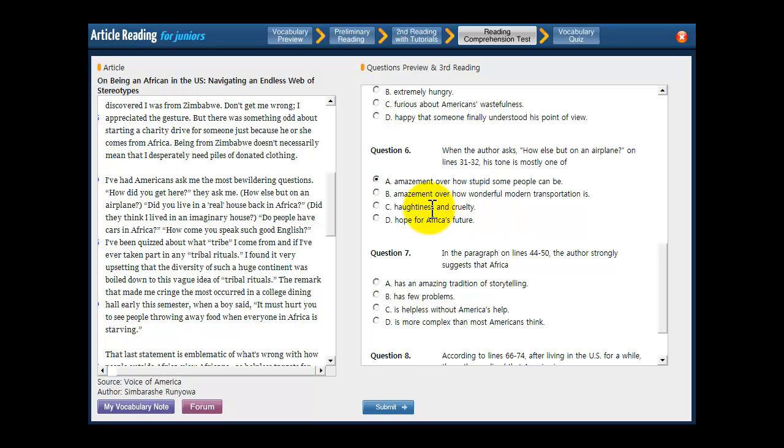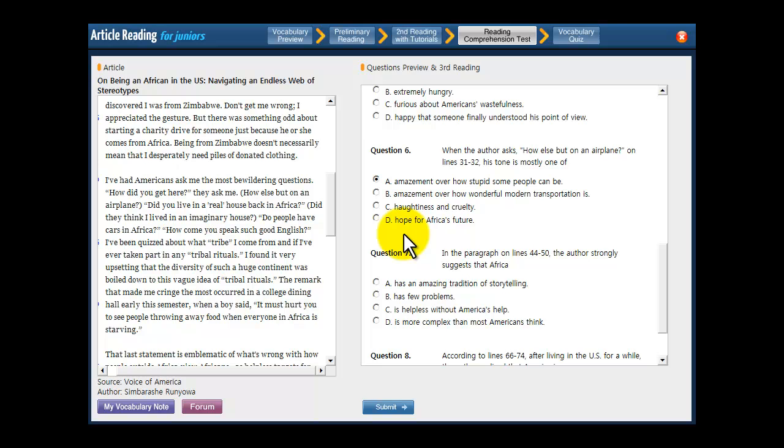Haughtiness means you think you're better than other people, and cruelty means you enjoy being mean to other people. So that's probably not what you're looking for here. He doesn't sound like he's enjoying being mean and feeling like he's better than others, but that he's confused why these people would ask these stupid questions. Get rid of C. Hope for Africa's future. That makes no sense. It has nothing to do with the future of Africa, just how stupid Americans are. Get rid of D.